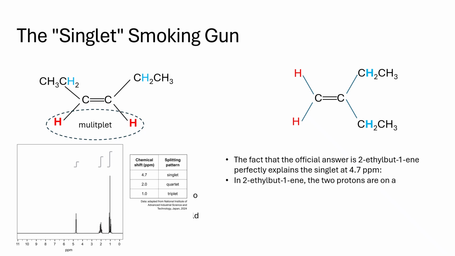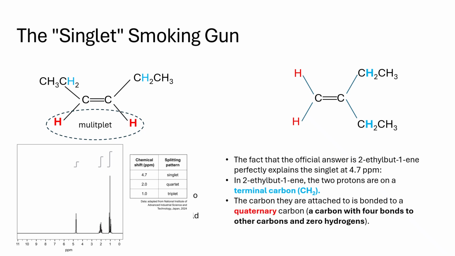ppm. In 2-ethylbut-1-ene, the 2 protons are on a terminal carbon, CH2. The carbon they are attached to is bonded to a quaternary carbon, a carbon with 4 bonds to other carbons and 0 hydrogens. Since N equals 0, the splitting is 0 plus 1 equals 1, a singlet.